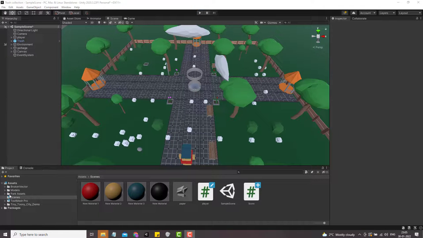These are the assets that have been used in making of this game. Two scripts have been added. One is for controlling the player movements and everything, and the other is for controlling the score.